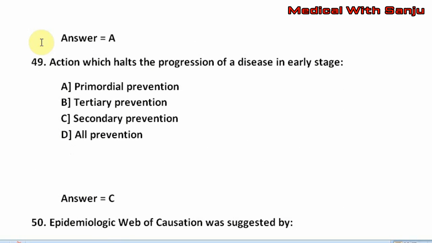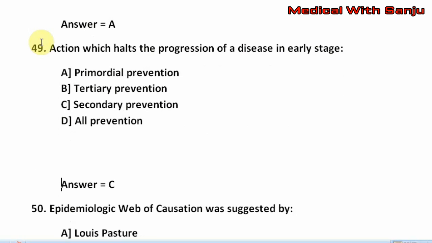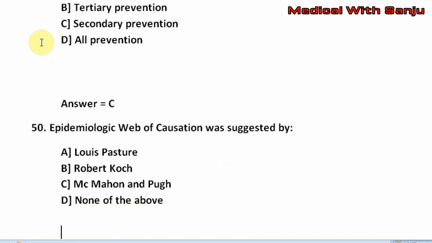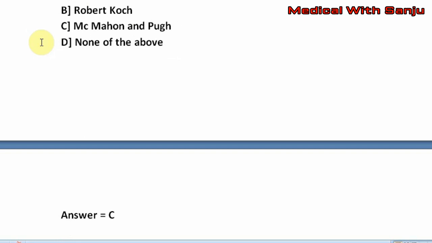Question number 50. Epidemiologic wave of causation was suggested by option A, Louis Pasteur. Option B, Robert Koch. Option C, McMahon and Pugh. Option D, none of the above. The right answer is option C, that is McMahon and Pugh.